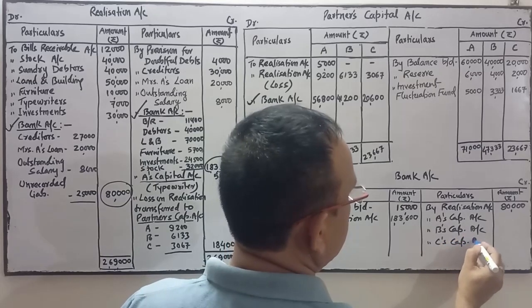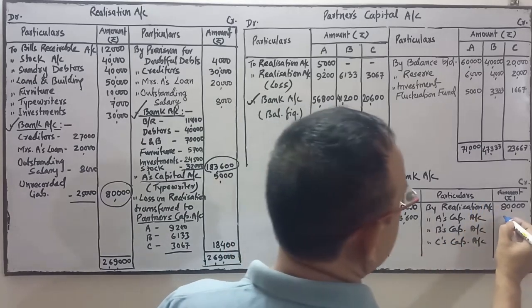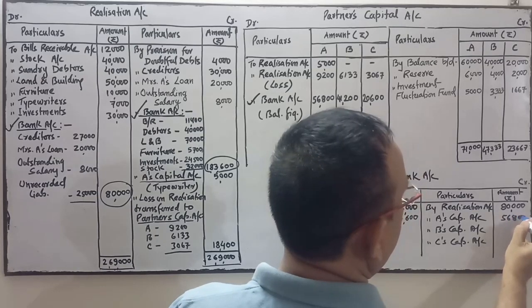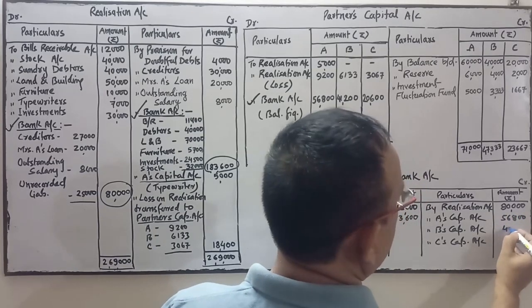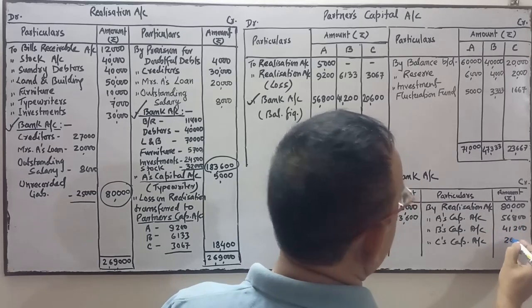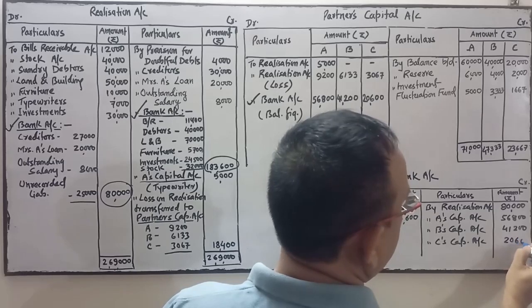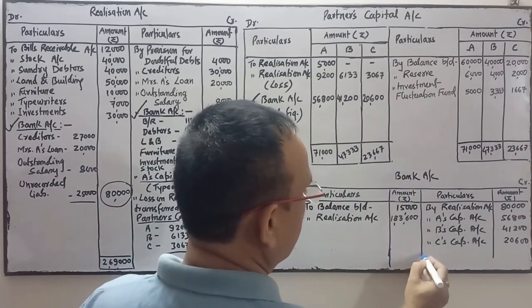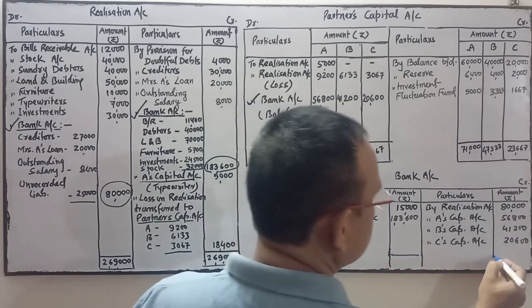So the amount is 56,800 to A, 41,200 B and 20,600 C.